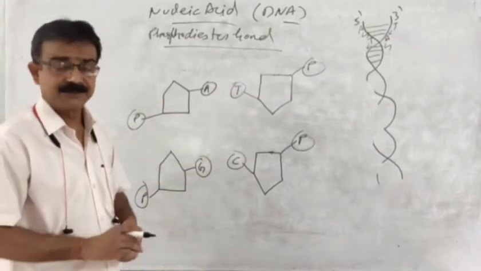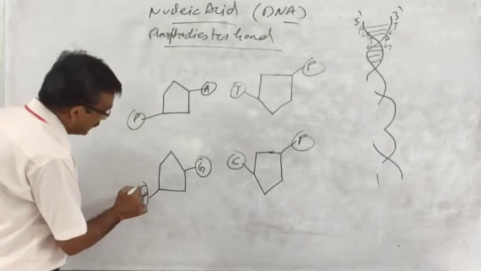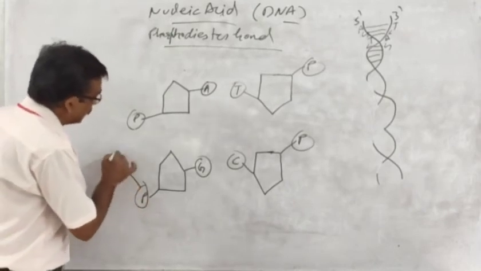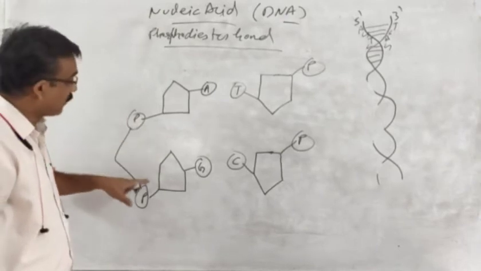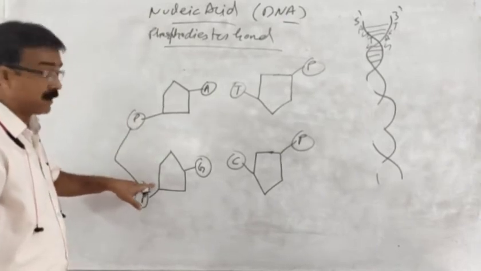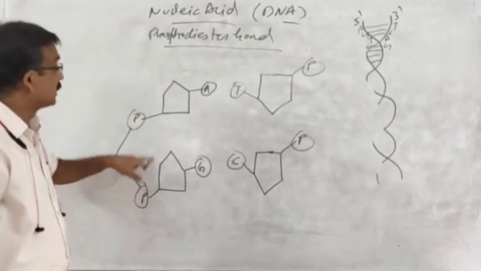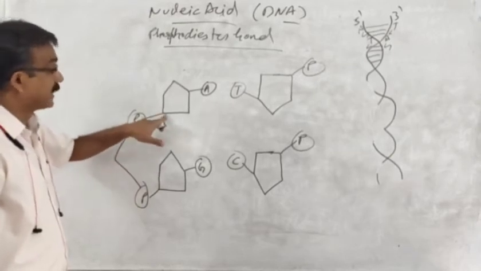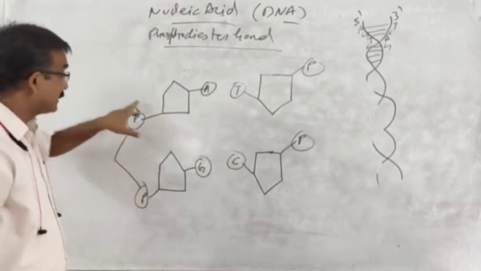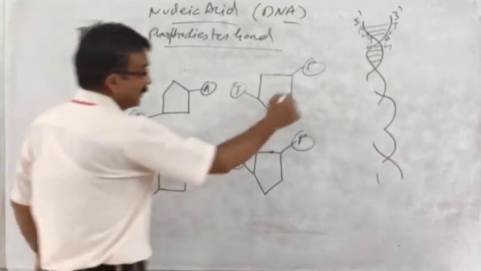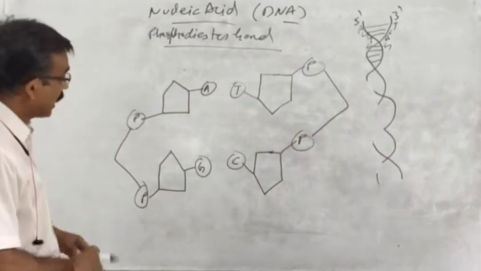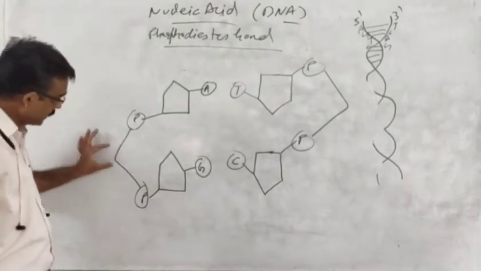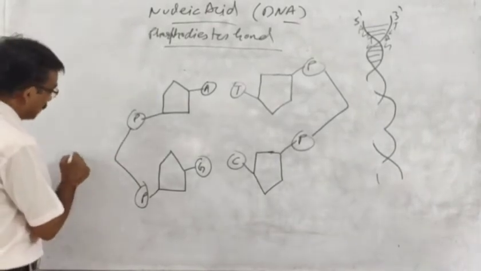Now what will happen? There is a linking between the phosphate group of one nucleotide base and the phosphate group of another nucleotide base, and this linking further forms a phosphodiester bond.